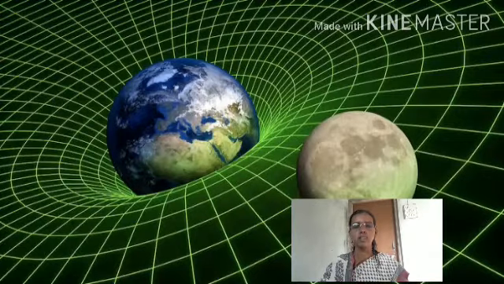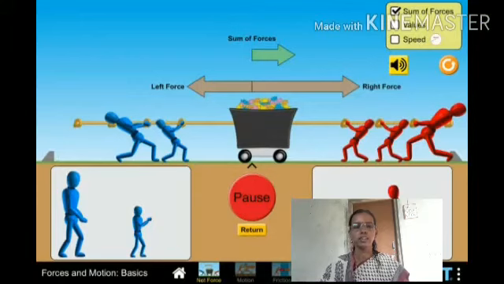Can it act on even further objects like the other planets and the sun? Then show such images as the solar system, the sun, earth and moon. After this point, the next topic is force and motion.